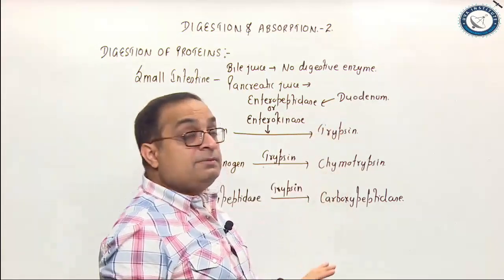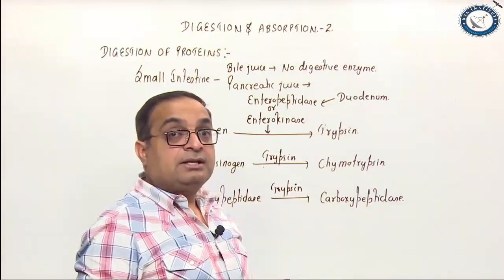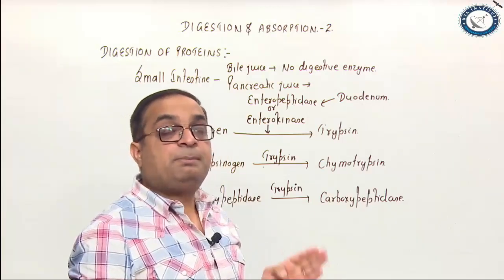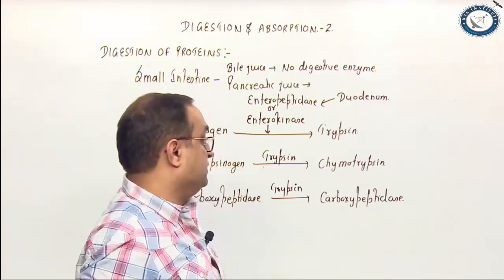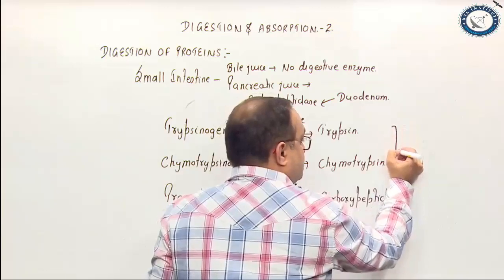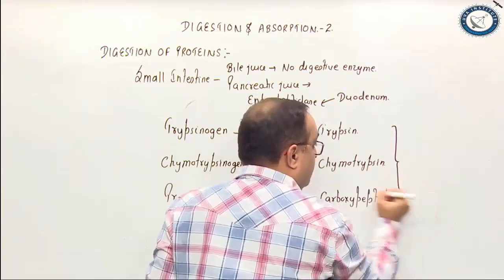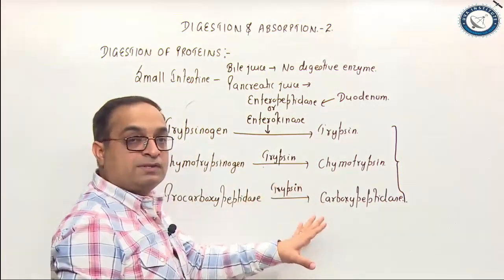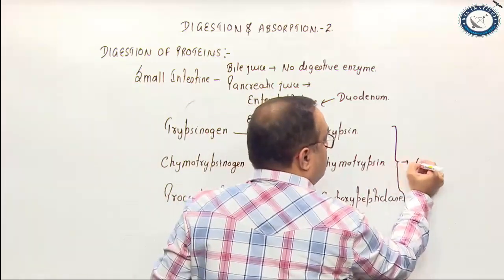When these 3 enzymes they get active, they act on proteoses, peptones, and large polypeptides. These 3 enzymes, trypsin, chymotrypsin, carboxypeptidase, they act on what?